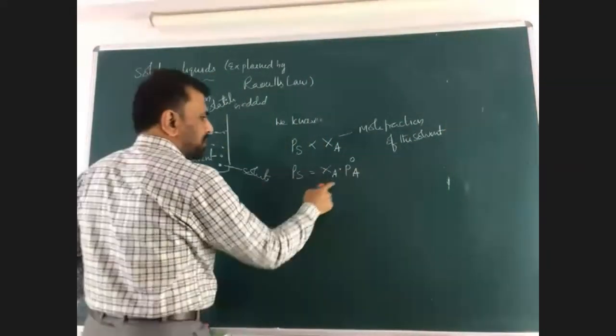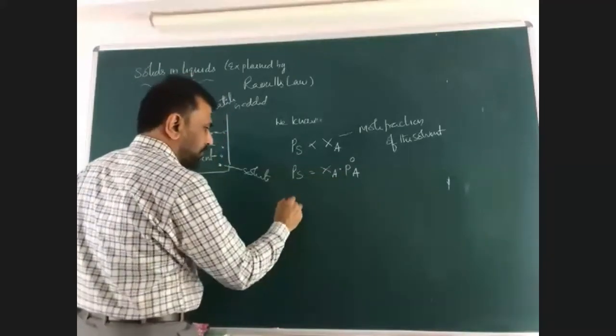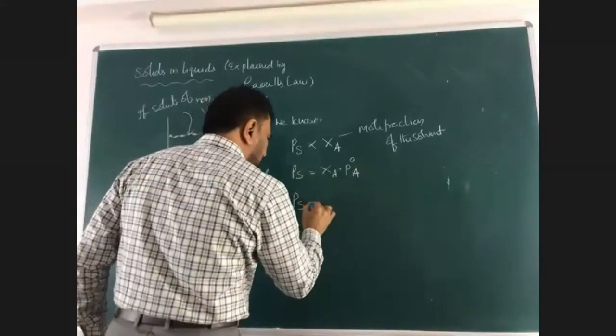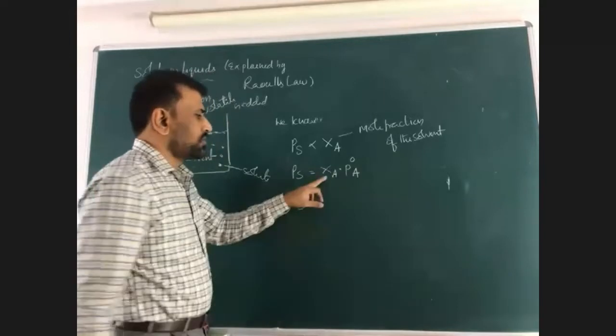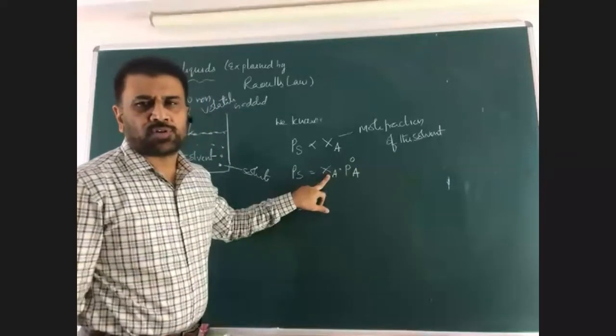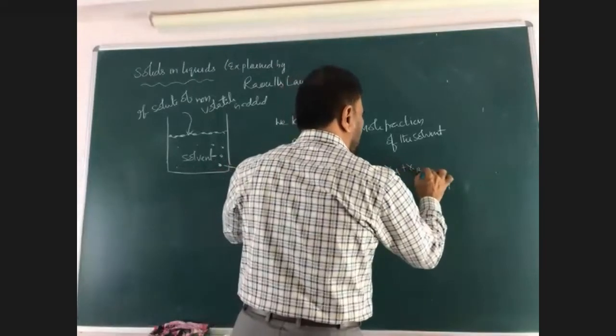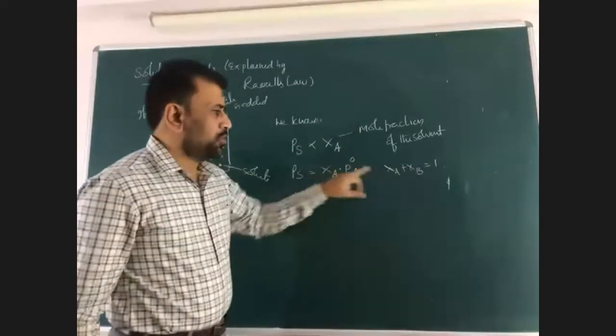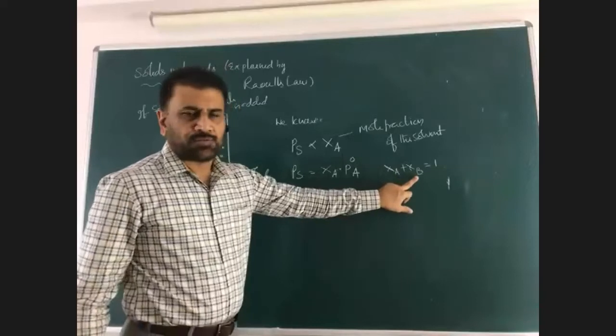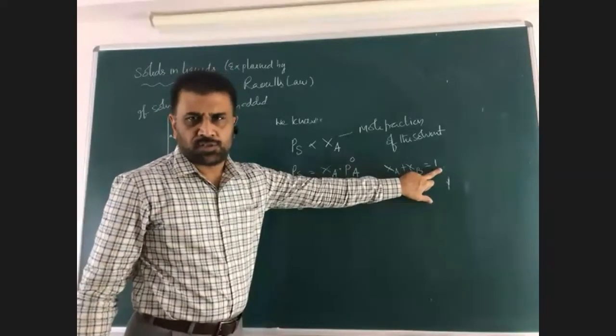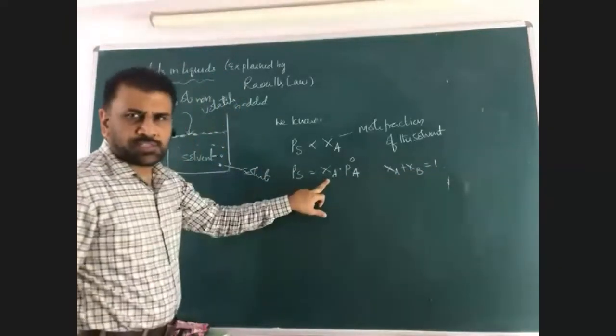So this proportion can now be written. PS is equal to, in terms of solvent, it can be converted into solute also. We know that XA plus XB is always equal to 1: mole fraction of solvent plus mole fraction of solute is equal to 1. Here I am converting this into solute particles.